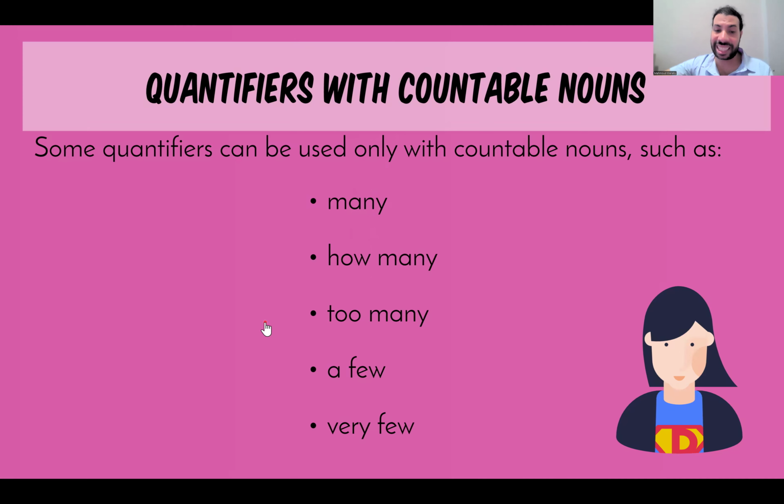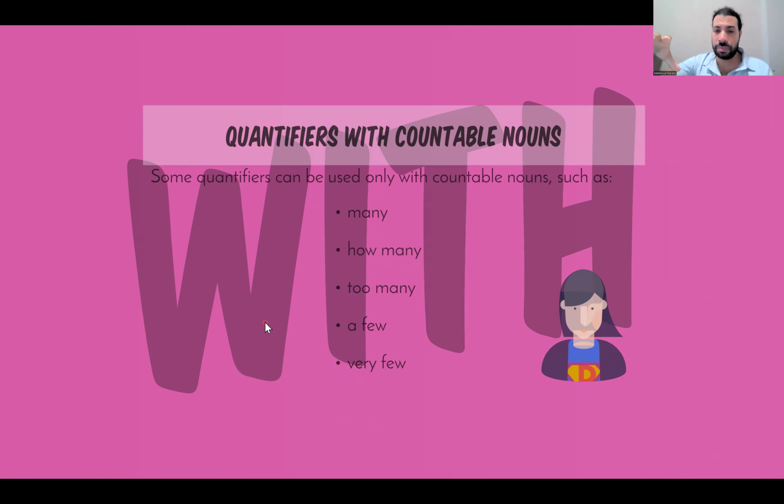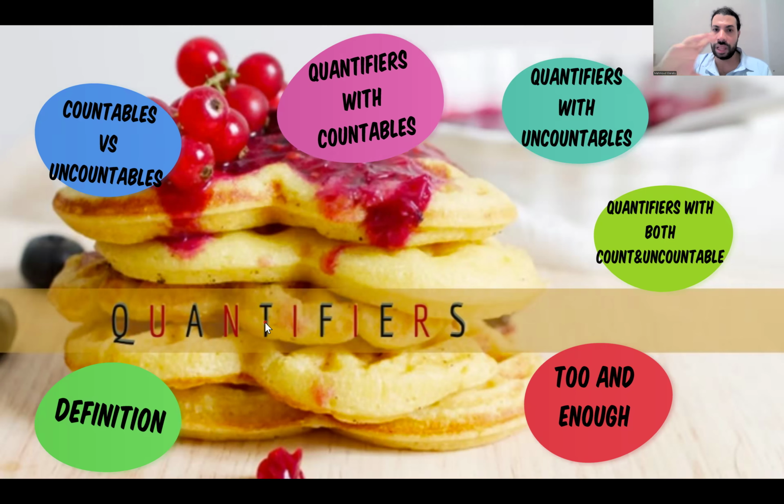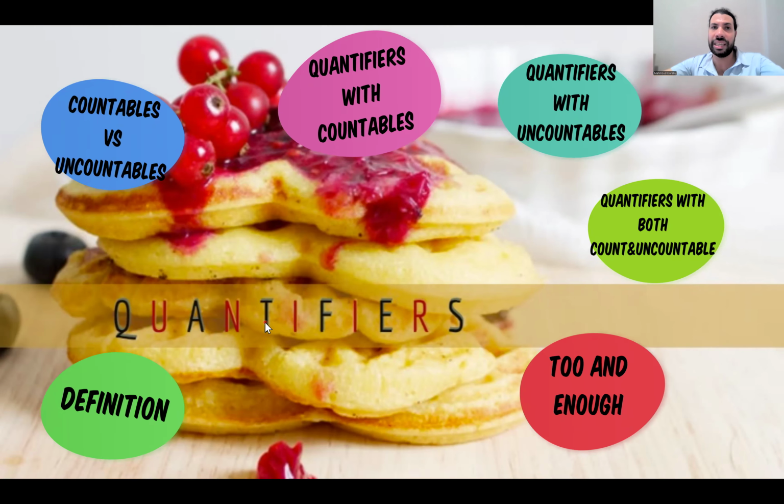Money is uncountable because we deal with money as a bulk. We cannot count the bulk of money, we can count only the note, the paper. This is countable. But for the whole money, it's uncountable.